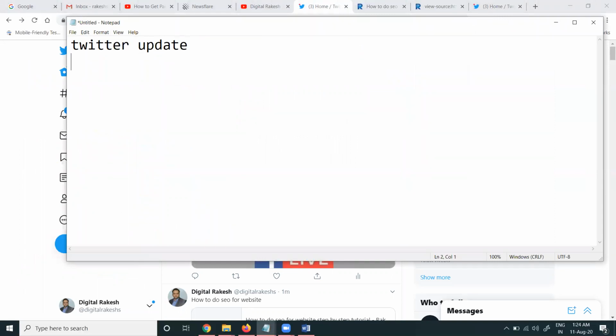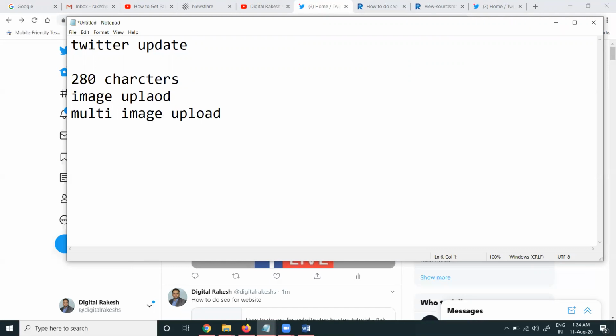Twitter update: same as before, 280 characters. Image upload. Multi-image upload. Video upload, 2 minutes 20 seconds.